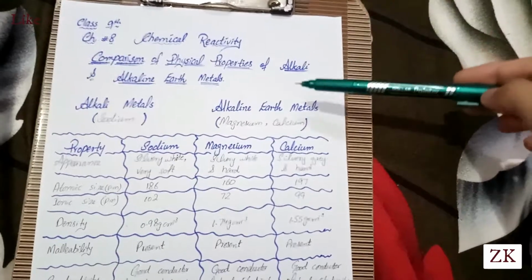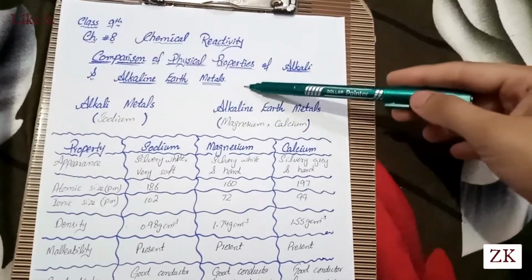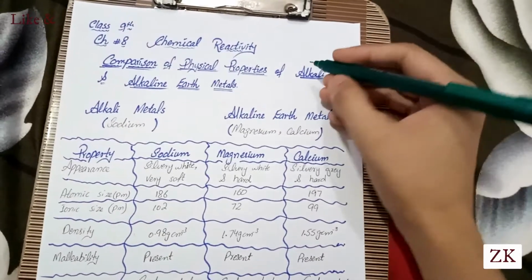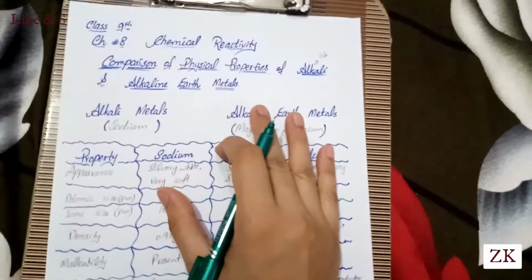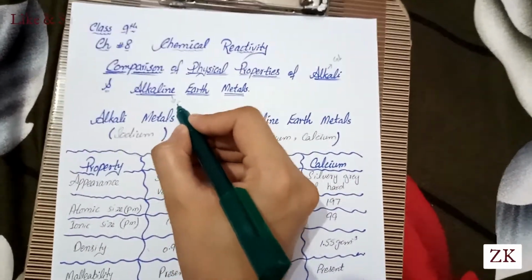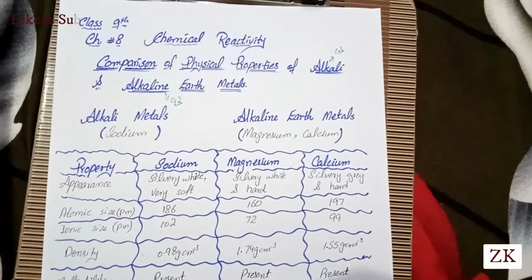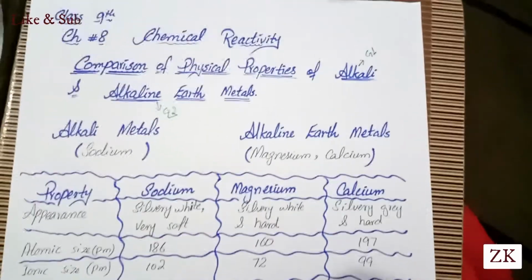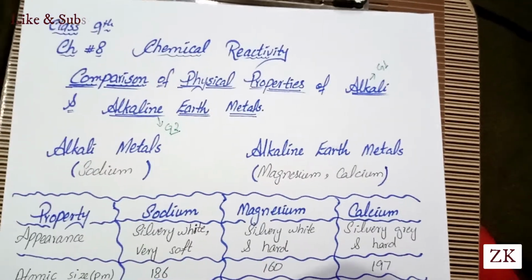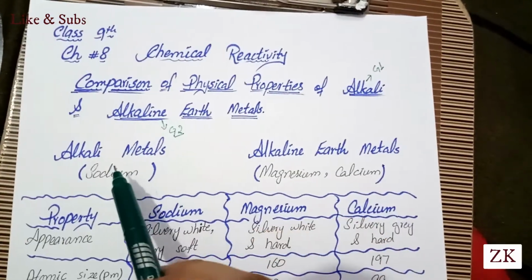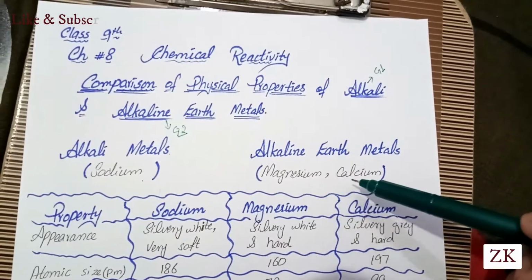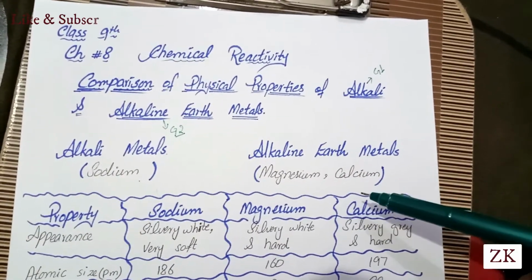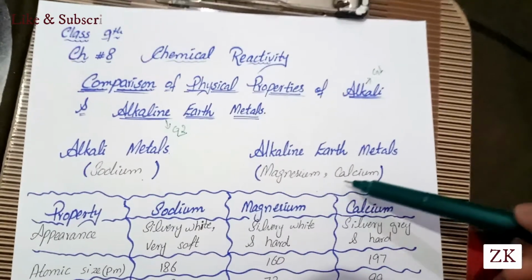First of all, let me tell you what alkali and alkaline earth metals are. The metals present in group 1 of the periodic table are called alkali metals, and the metals present in group 2 of the periodic table are called alkaline earth metals. Here are the examples: the example of alkali metals is sodium, and alkaline earth metals are magnesium and calcium. We are going to compare the physical properties of sodium, magnesium and calcium.